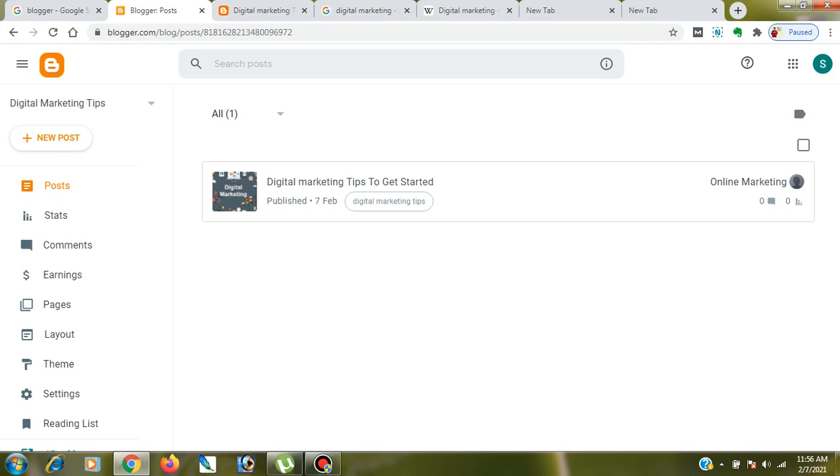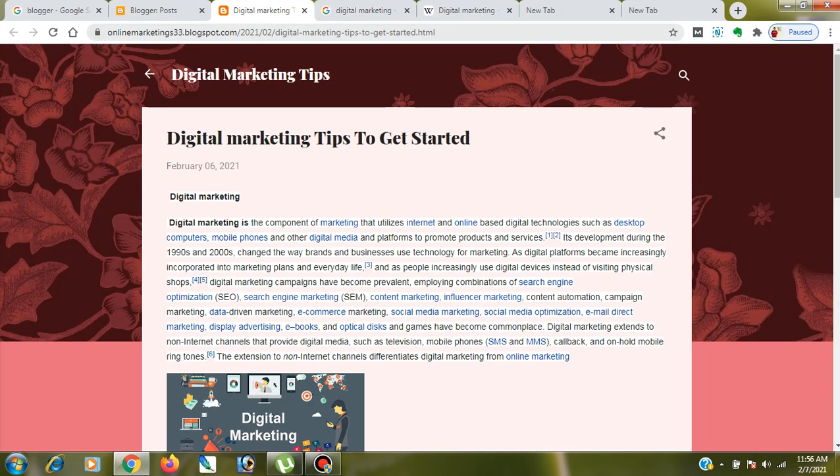Once you are earning money using Google AdSense, then you can switch to either wordpress.org, or you can just buy a domain from GoDaddy or Namecheap and add that custom domain, and it will remove this onlinemarketing33.blogspot.